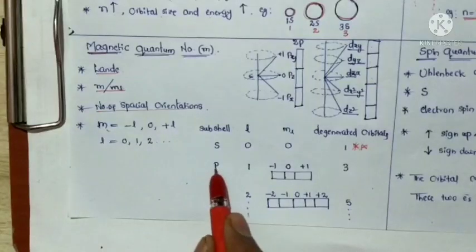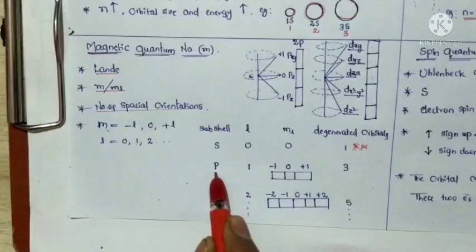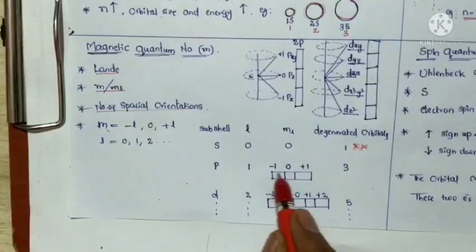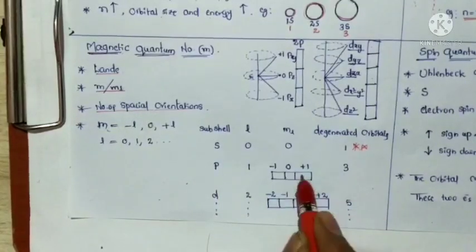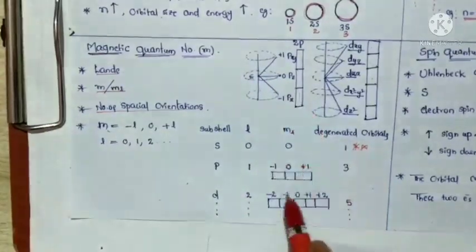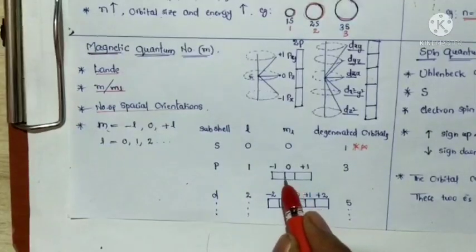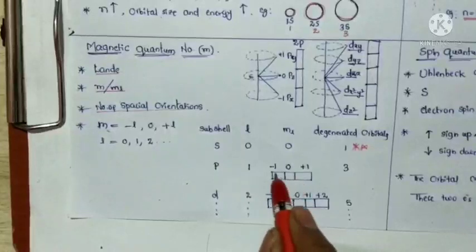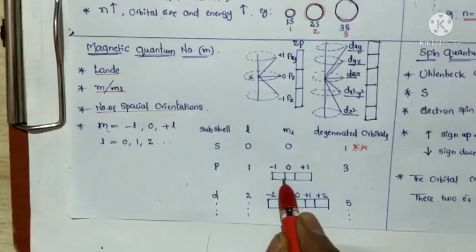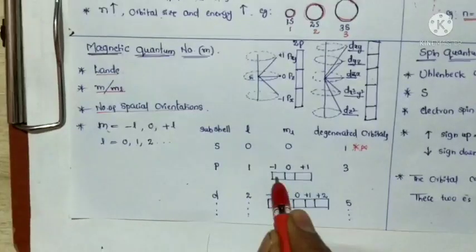Next, if L is equal to 1, that indicates the p orbital. In p orbitals, how many orientations are present? 3 orientations are present: along the z axis, along the x axis, along the y axis.